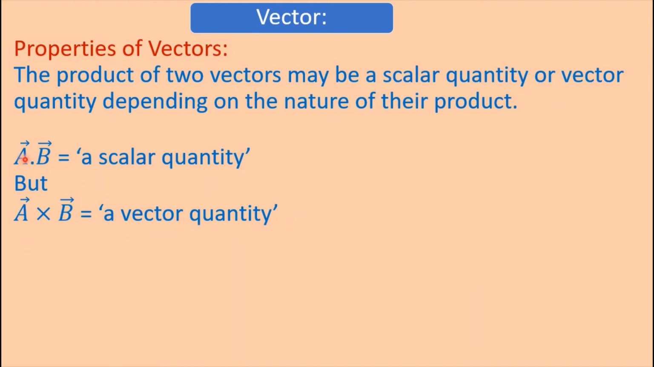Here A is a vector, B is a vector, but their product is a scalar quantity. Here A is a vector and B is another vector. Here the product is a vector quantity.